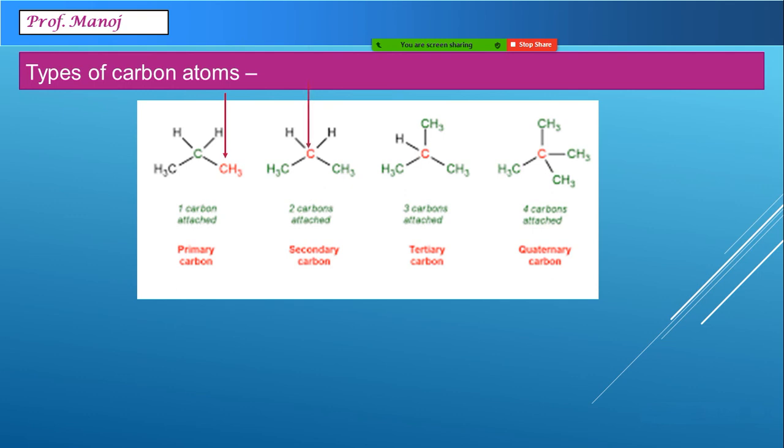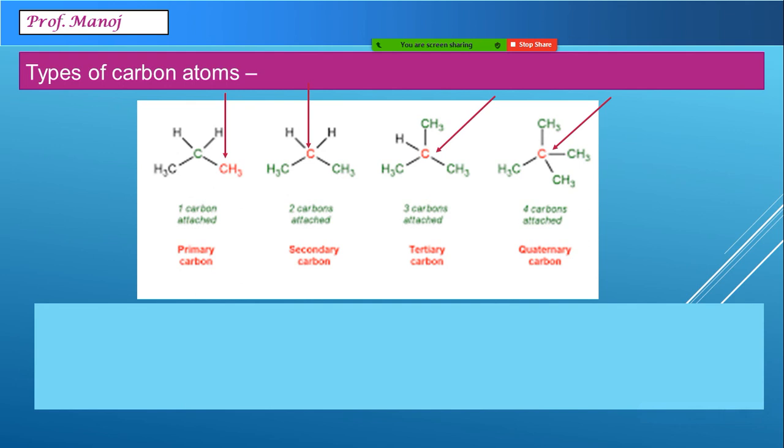If you see this one, it is connected to two other carbon atoms, that is called secondary. This particular carbon is connected to three other carbon atoms, that is called tertiary, and this carbon is connected to four other carbon atoms, that is called quaternary carbon.